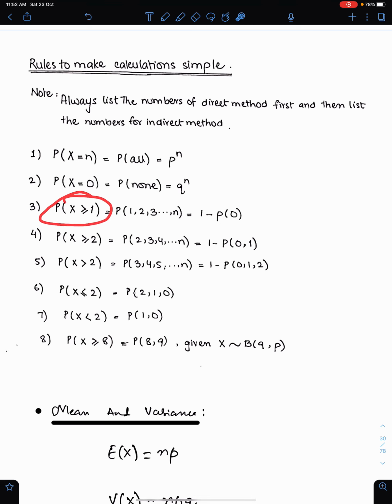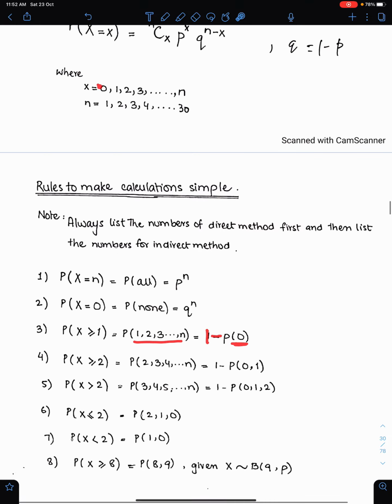At least one. If you do this through the direct method, then these are the options 1, 2, 3 till n. This method is very lengthy, so you have to use the indirect method. And the indirect method is 1 minus the probability of those numbers which are not in this list. You know x starts from 0. So 0 is not in this list.